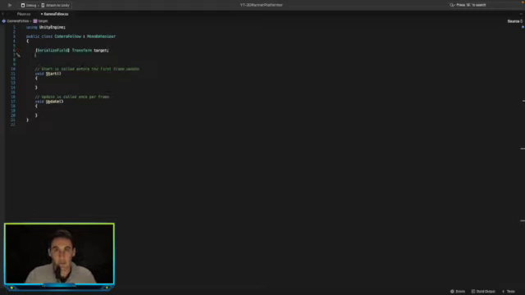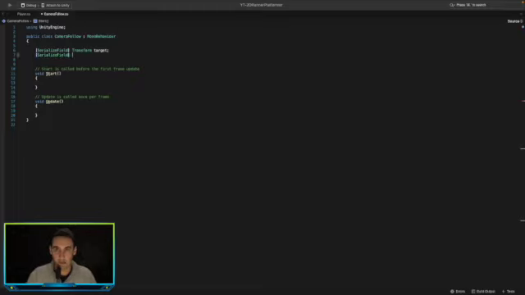And then we want to add in a smooth speed. When the camera moves with the player, we don't want it to follow straight directly like we saw in the previous example. We want the player to move and then the camera to slowly follow it. So let's create a serialized field.